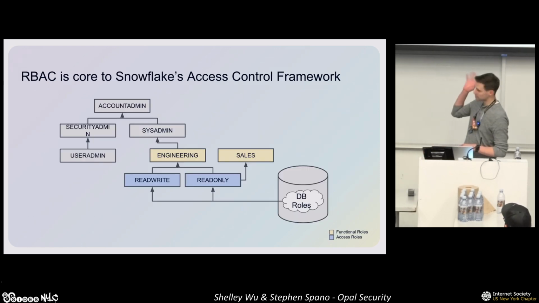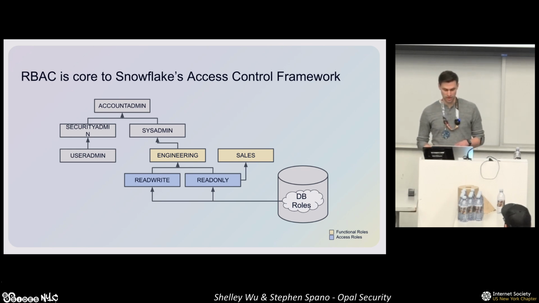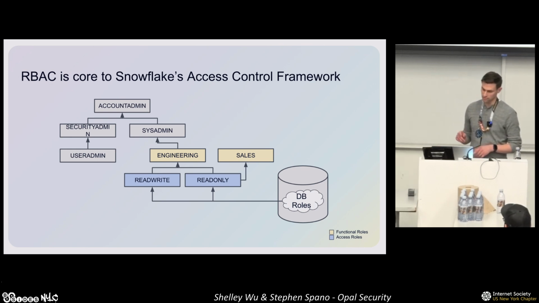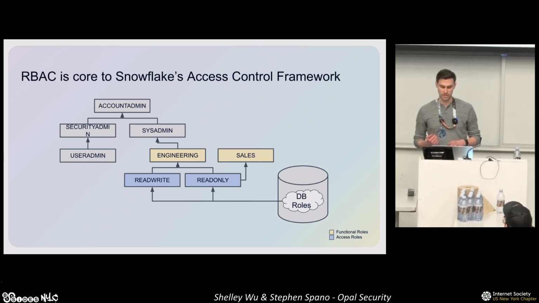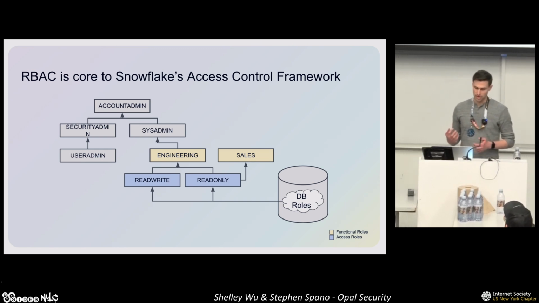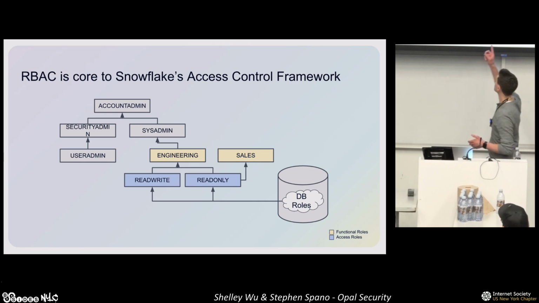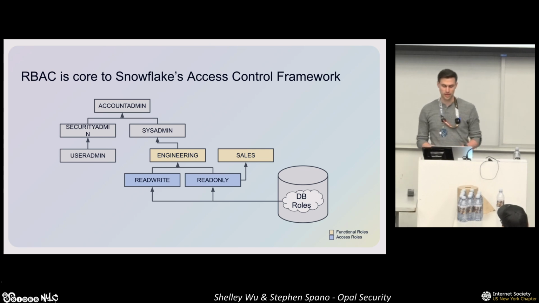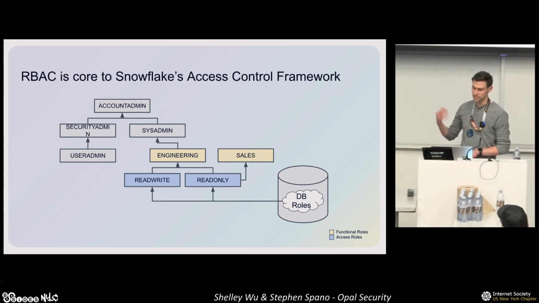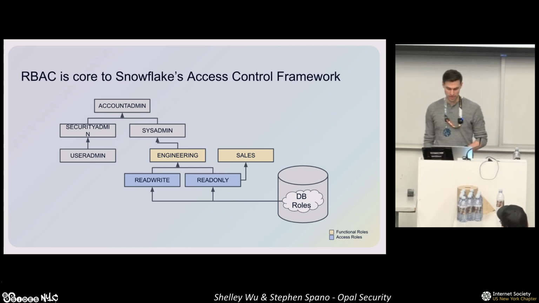So here we have an example role hierarchy. You have your system-defined roles at the top, like account admin, and below that you have custom roles like read-only and engineering. Roles higher in the hierarchy inherit all the privileges of the roles below them. So for instance, account admin inherits from sysadmin, which in turn inherits from engineering, and so on down the hierarchy.